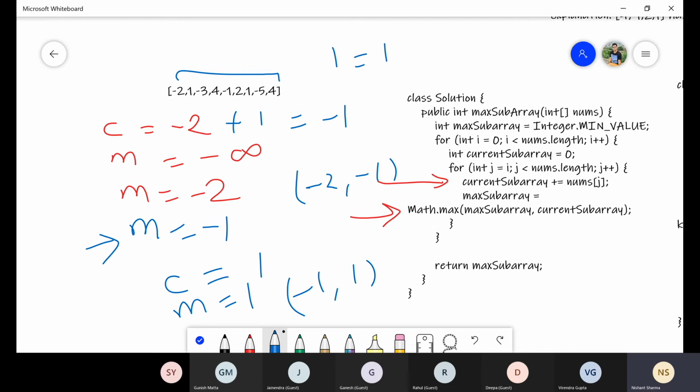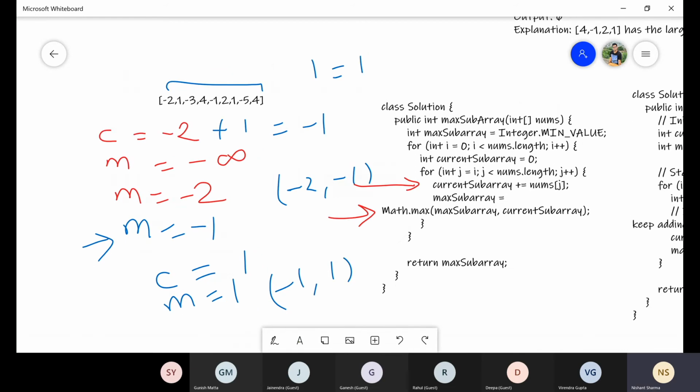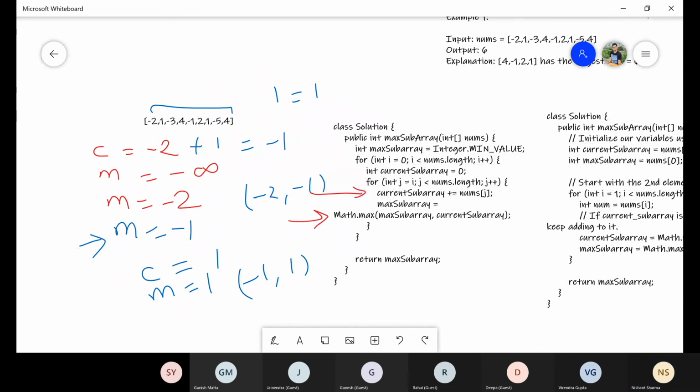I hope this is clear. Any doubt? It's clear, Nishant. Great.